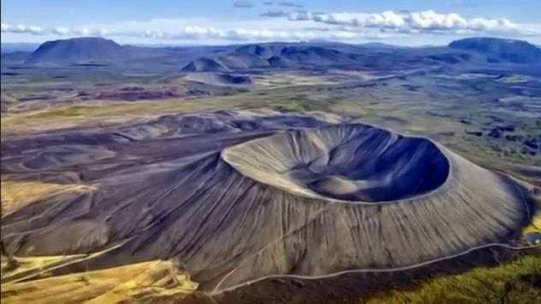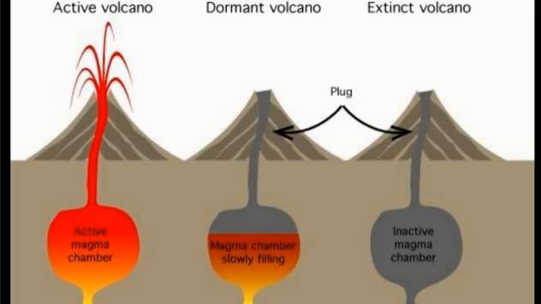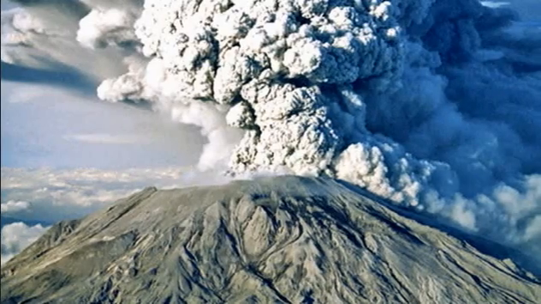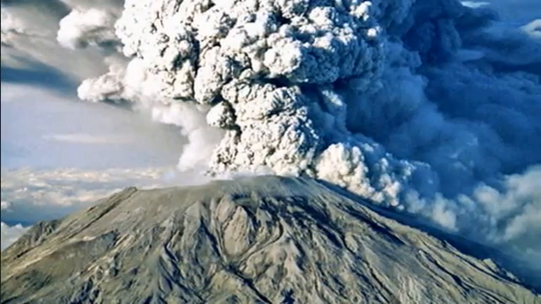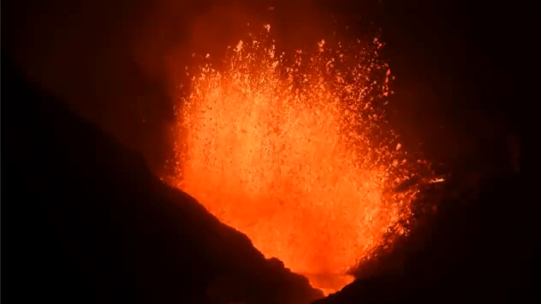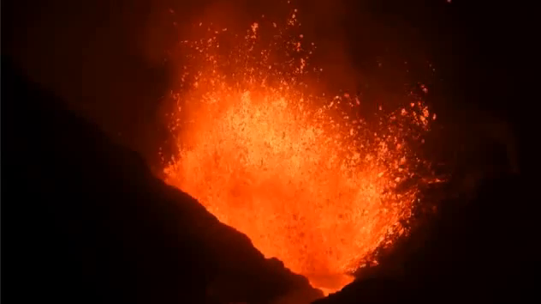Extinct ones, as the name suggests, are extinct but without proof. Like it has not erupted for a long time but it can. So the dormant ones are the mixtures of extinct and active.